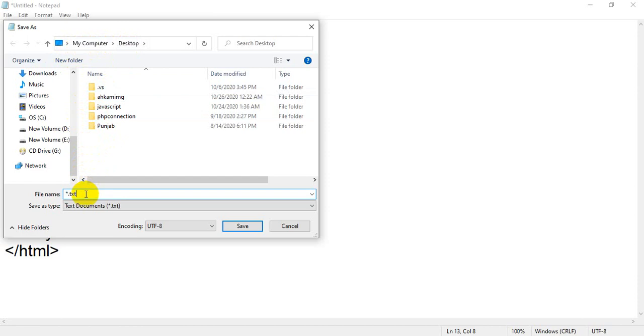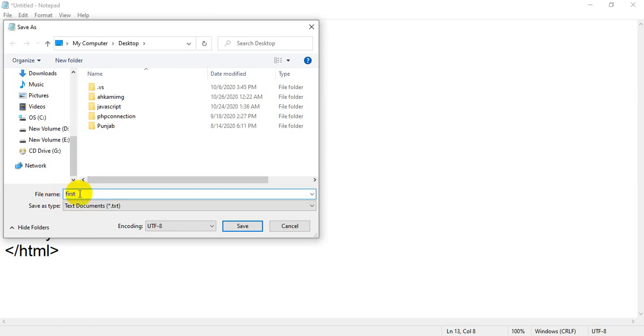Here this is very important. In file name, first you have to assign a file name. The file name can be any name, or it can be any number. You can write 1 2 3 4, you can write ABC, you can assign your name, or whatever name you can assign, it is up to you. For example, I am going to assign first. So first is the name of the file.